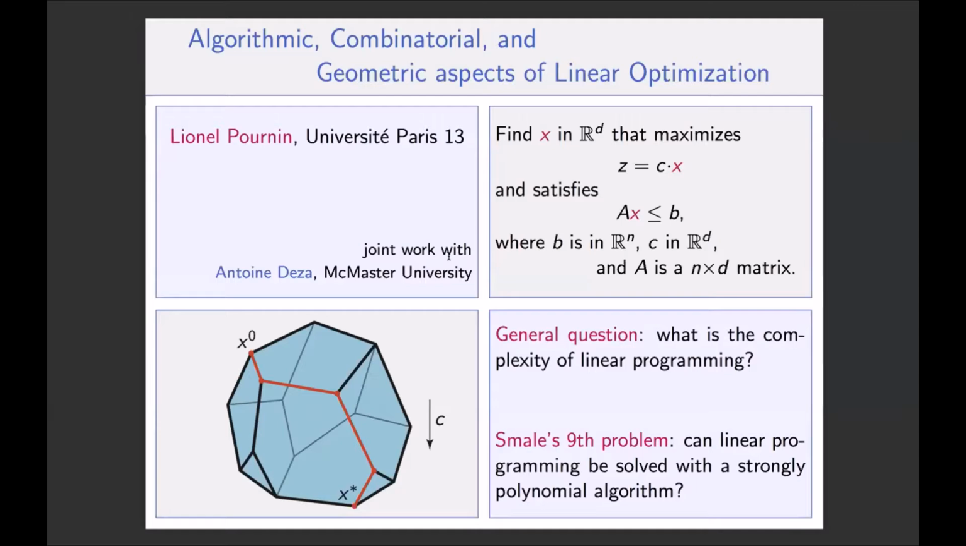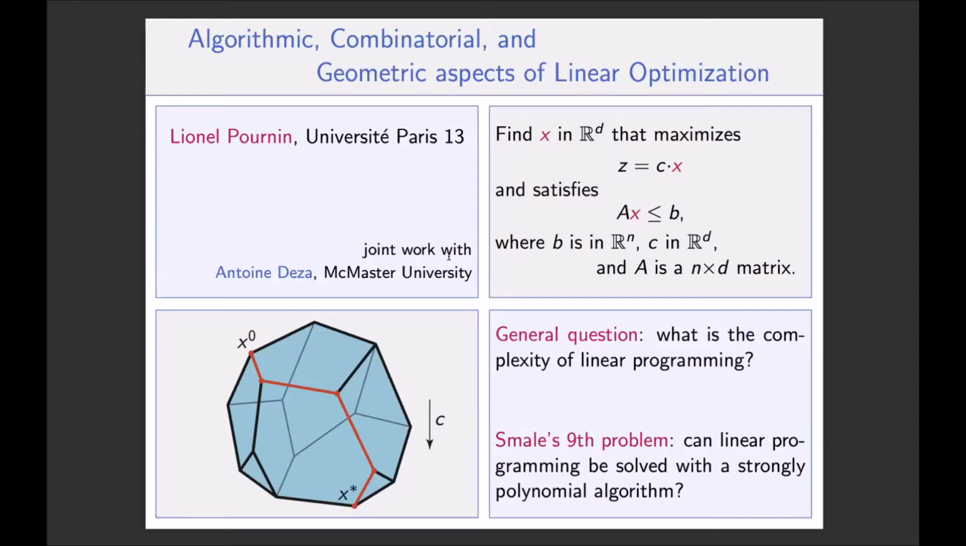I want to mention that this is kind of a sequel to Nori's talk because I will present a formula for delta z decay for all d and k. So delta z decay is following the notation Nori introduced, but I will re-explain it. This is joint work with Antoine Deza.